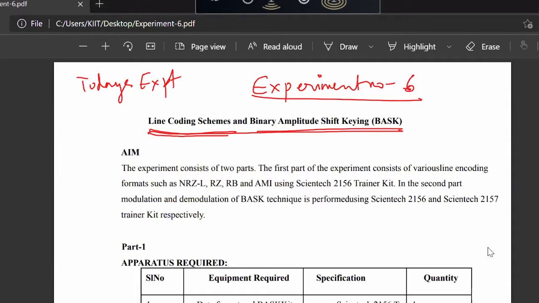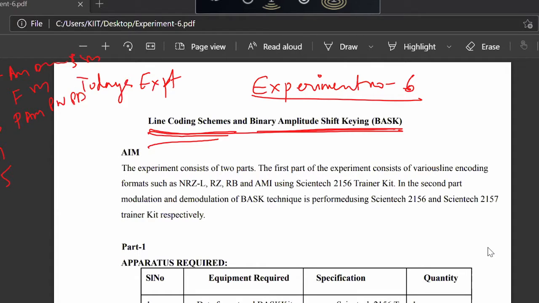So today you will do two parts in the experiment. One is your line coding, and another is your binary ASK. Let me quickly give the overview. Till now you have done 5 experiments. Experiment number 1 was AM, DSBSC, SSBSC. Experiment number 2 was FM. Experiment number 3 was PAM, PWM, PPM.